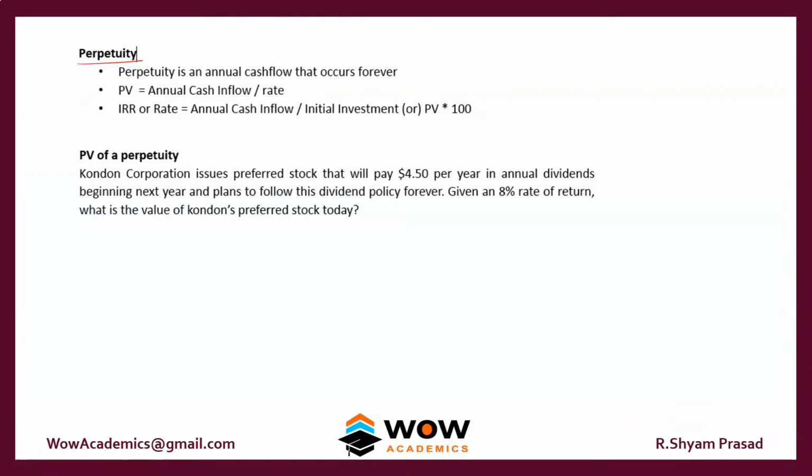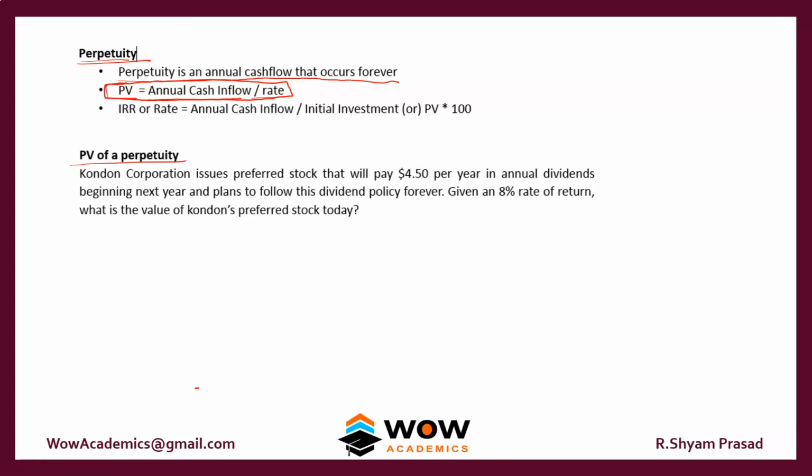So we'll move on to something called a perpetuity. What is a perpetuity? A perpetuity is an annual cash flow that occurs forever. That is, if someone pays you money forever, what is that instrument's worth? So the present value equals annual cash inflow divided by the rate, that is the discount factor. Essentially this is a formula where there are 3 elements. One of the elements will be missing in the question. Your job is to find out that element. So we'll start. PV of a perpetuity.